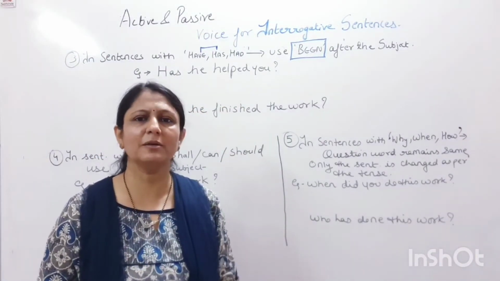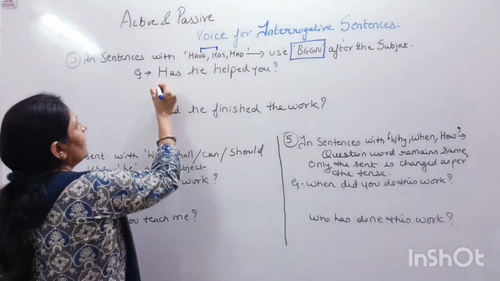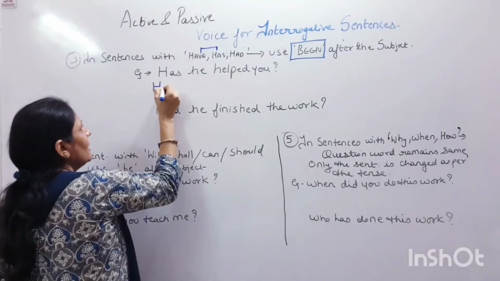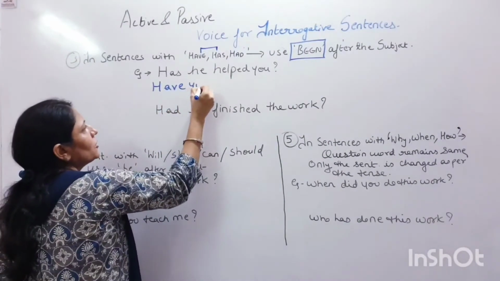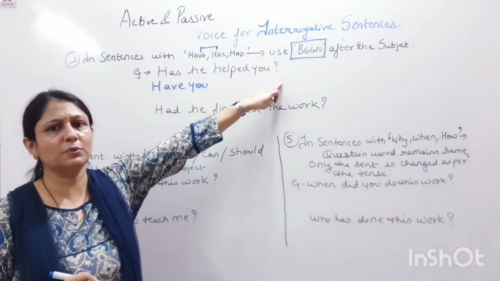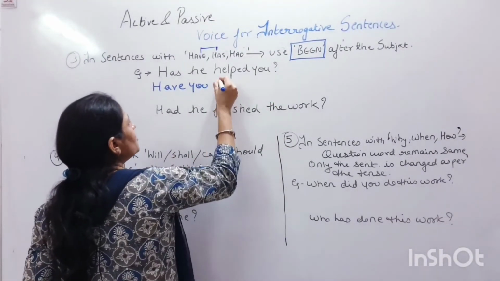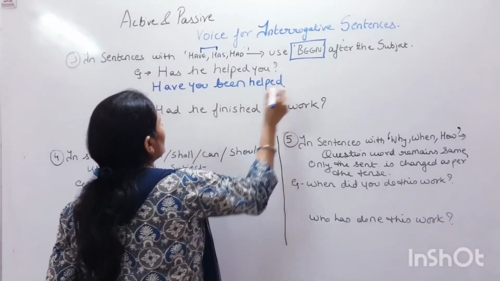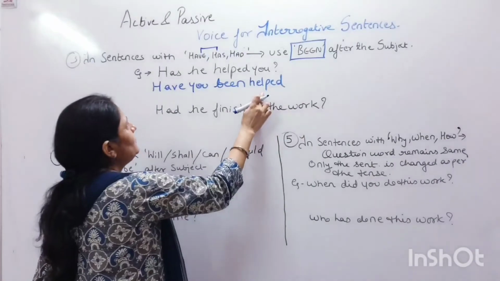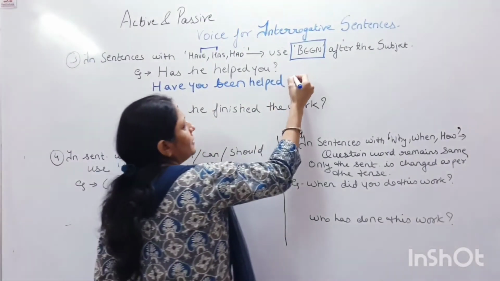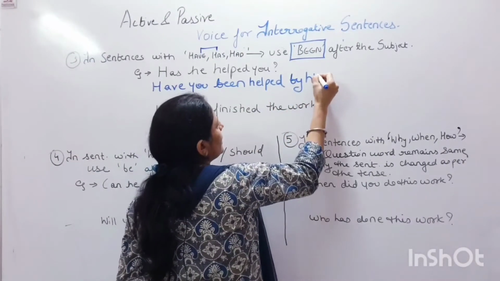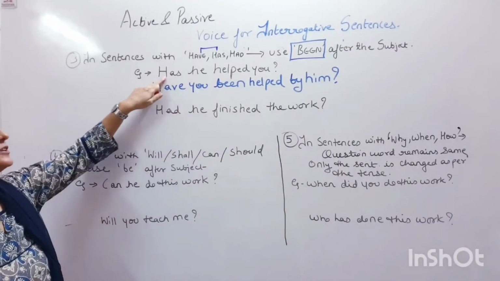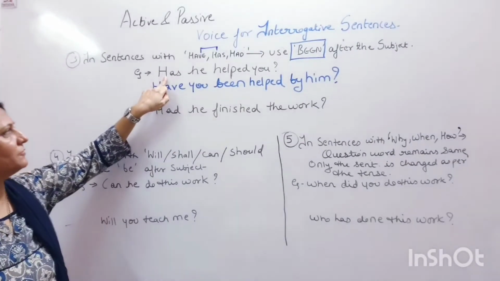What are you going to make the passive form of this? अब हमारा you है तो has तो नहीं रहेगा, उसके साथ क्या बन जाएगा? Have. Have you. Now we have to add the word been. Have you been helped, with helped as the third form word. Have you been helped? अब he का क्या हो जाएगा? Him. Have you been helped by him? This will be the passive form of a sentence beginning with have, has.